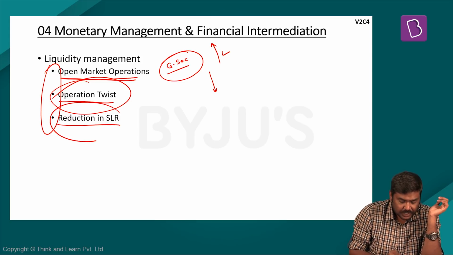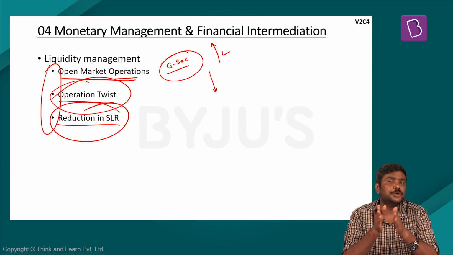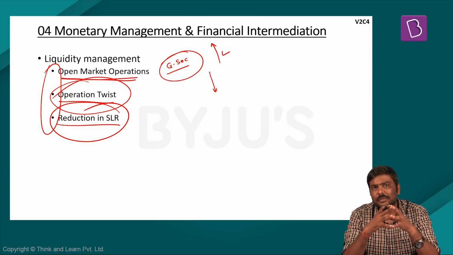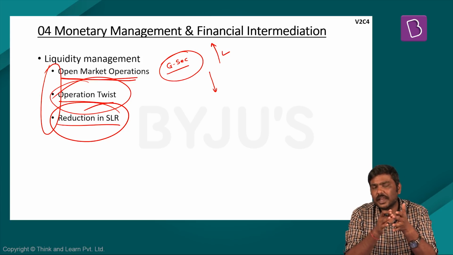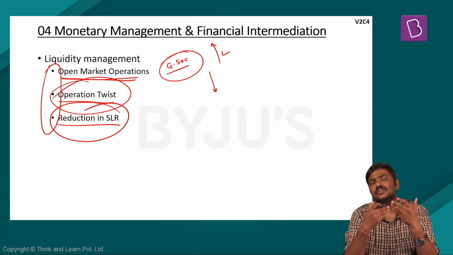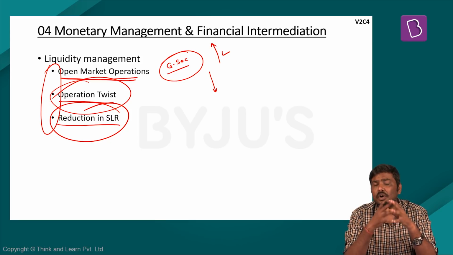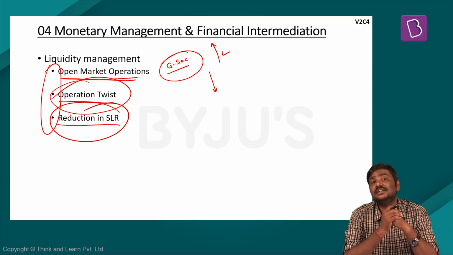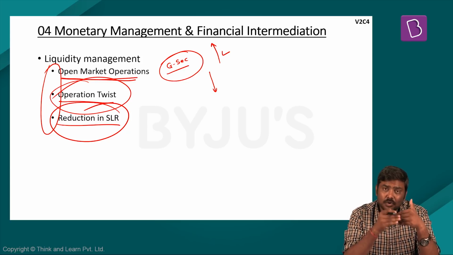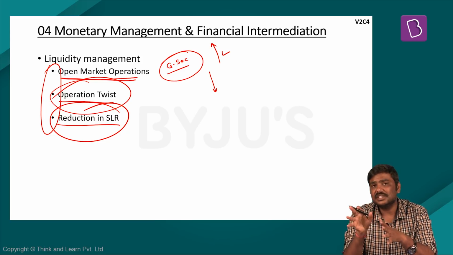Third one, reduction in SLR. Please understand, as already mentioned, SLR stands for Statutory Liquidity Ratio. In case of SLR, the banks will have to maintain a certain part of their net demand and time liabilities in the form of cash, or G securities, or gold. Although the banks have got three options, majority of the banks maintain a huge amount of their NDTL in the form of G securities. As per various RBI surveys, it has been seen that though the SLR is below 20%, majority of the banks maintain more than 20% of their NDTL in the form of G securities.